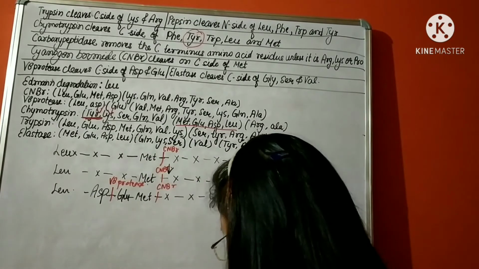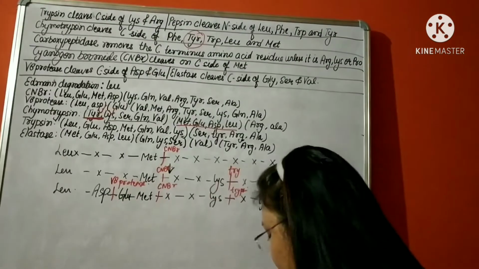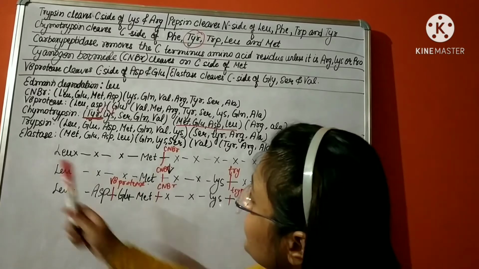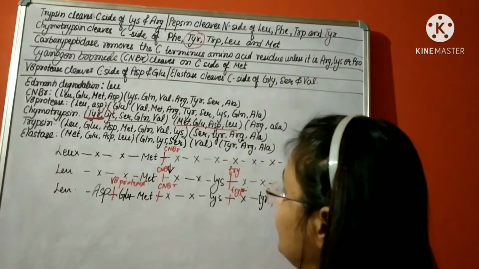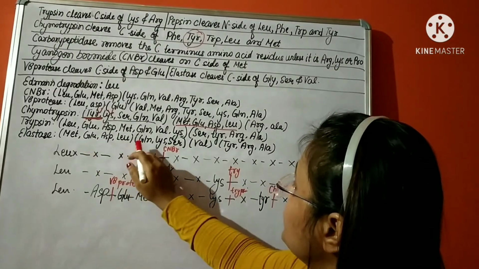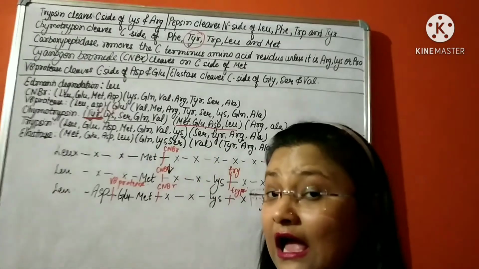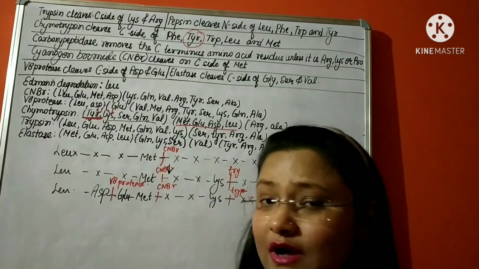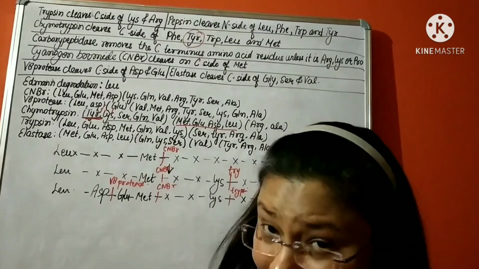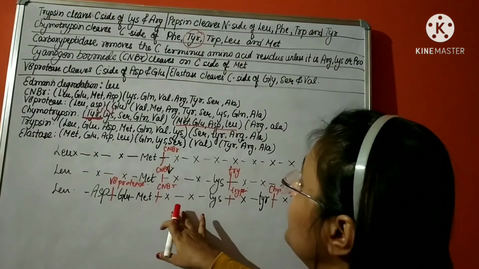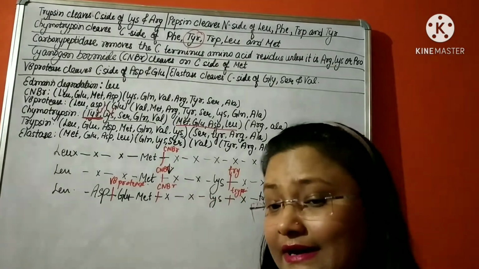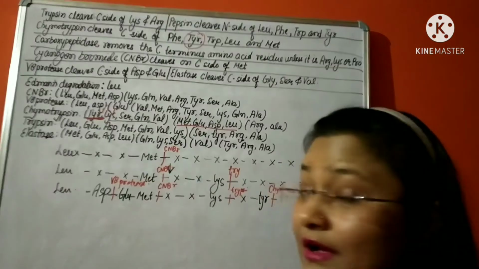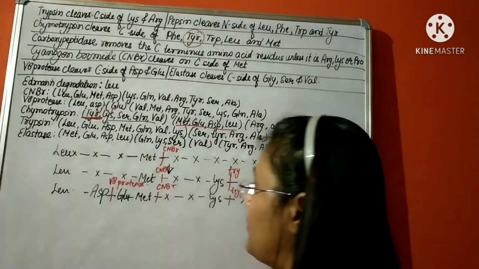So let us next find out with another protease, which is elastase. Right. So elastase has produced 4 fragments. Earlier it was complicated when the sequence of none of the amino acids was known, but now we know a lot of amino acids already, their position in the polypeptide. So it's not at all complicated now, because we already know a lot of things about this.